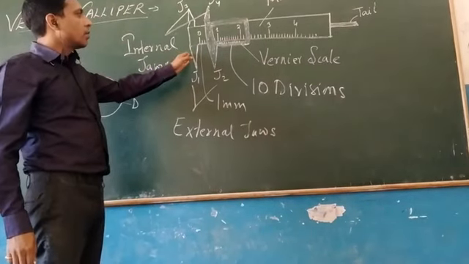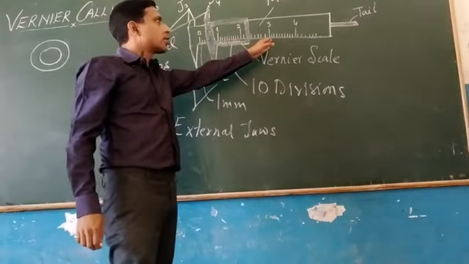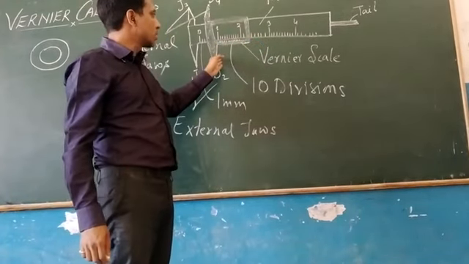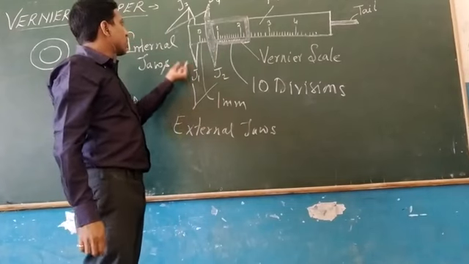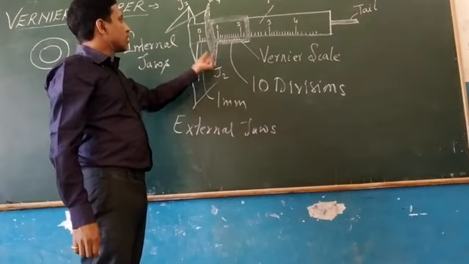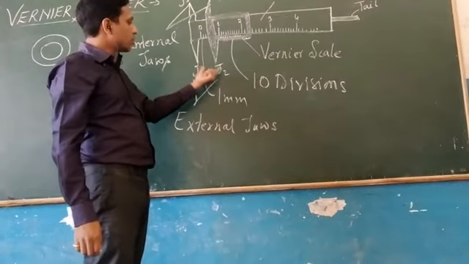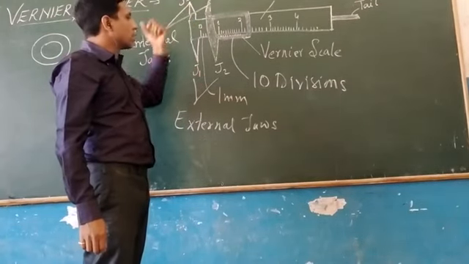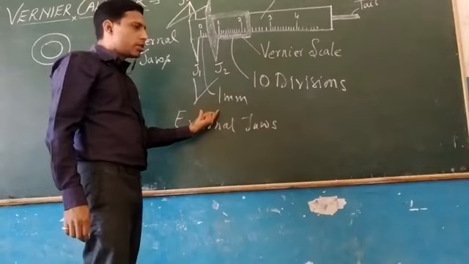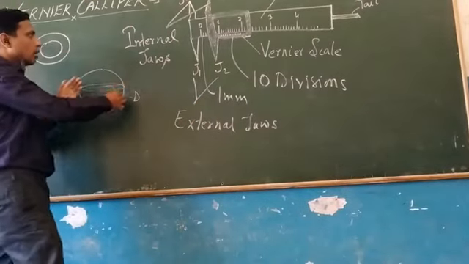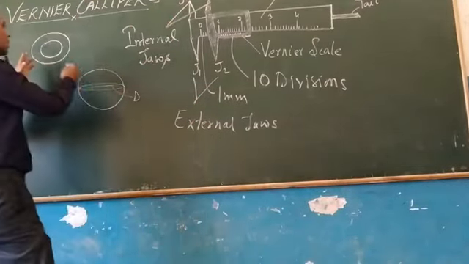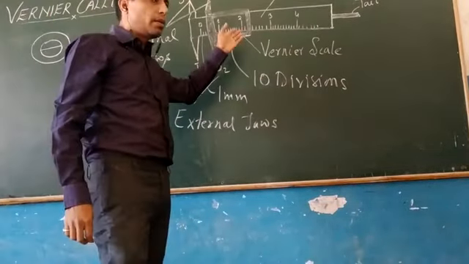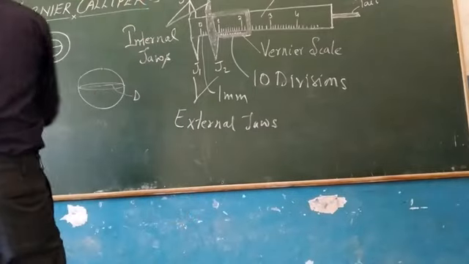A fixed steel frame on which a calibrated scale is marked is called the main scale. Another scale which can slide over this main scale is the vernier scale. Two fixed jaws J1 and J3 and two movable jaws J2 and J4. J1 and J2 are called the external jaws, J3 and J4 are called the internal jaws. The external jaw is used to measure the external diameter, and J3 and J4 are used to measure the internal diameter. So this is the construction of a vernier caliper.